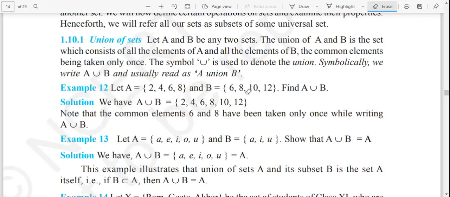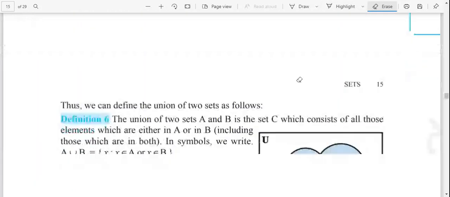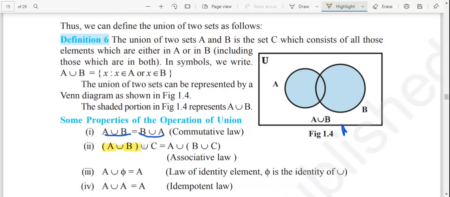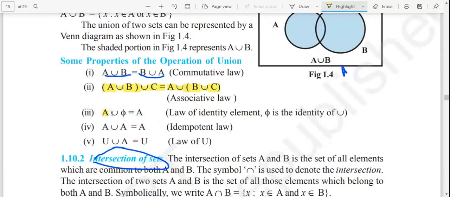If you find the union of B union A, you know that its elements are similar after finding it. So this A union B will be equal to B union A. So this is the first property. The second property we have is the associative law. That means whenever you have A union B, union C, it will be equal to A union B union C. You might take an example. First find the union of A and B, then after that find that with union C. Similarly, first find B union C, then A union with that. You can find it is similar. Similarly, you can try this.